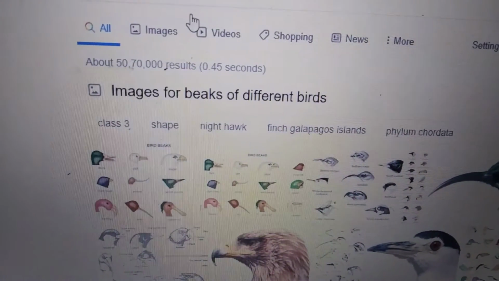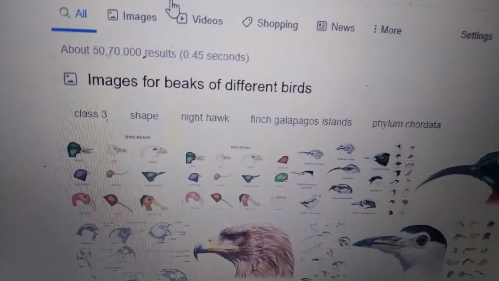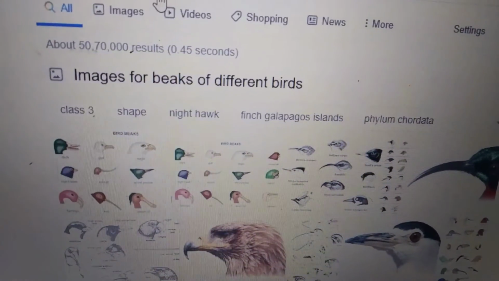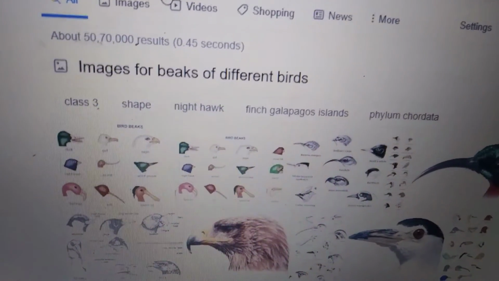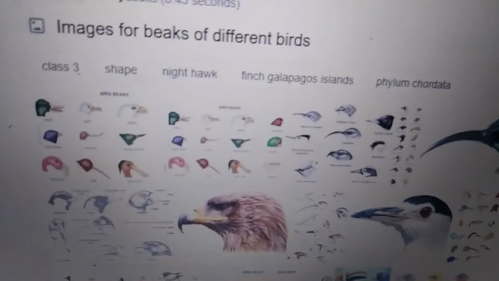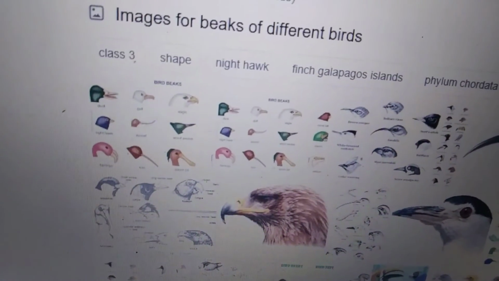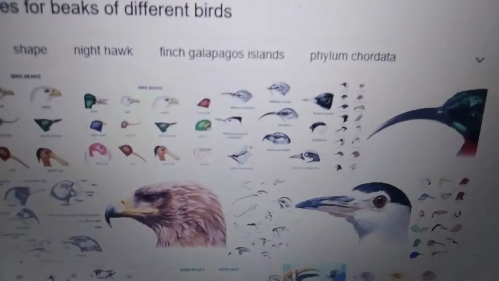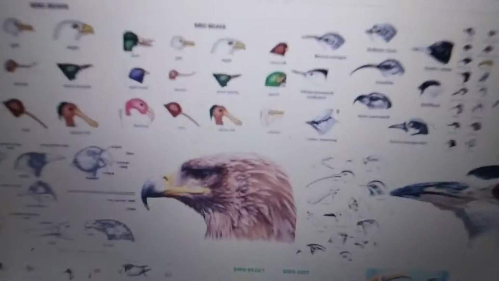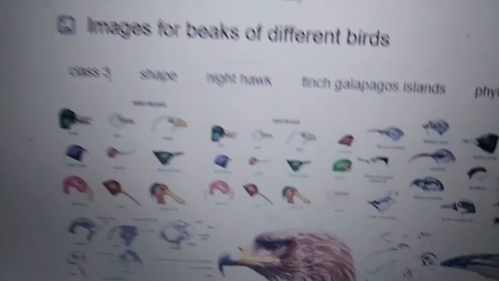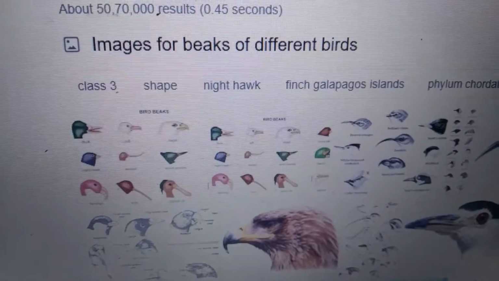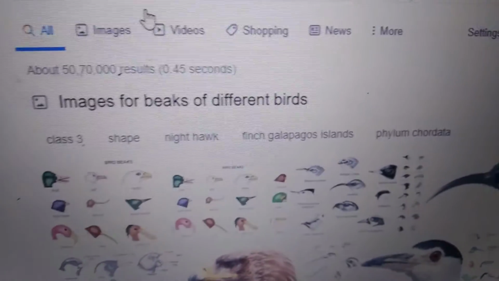With the help of beak, what they will have? Their food. They eat their food. Shape of the bird's beak is suited to the type of food it eats. Birds like eagles, hawks, kites and vultures. These are which type of birds, children? Flesh-eating birds. They are known as birds of prey.